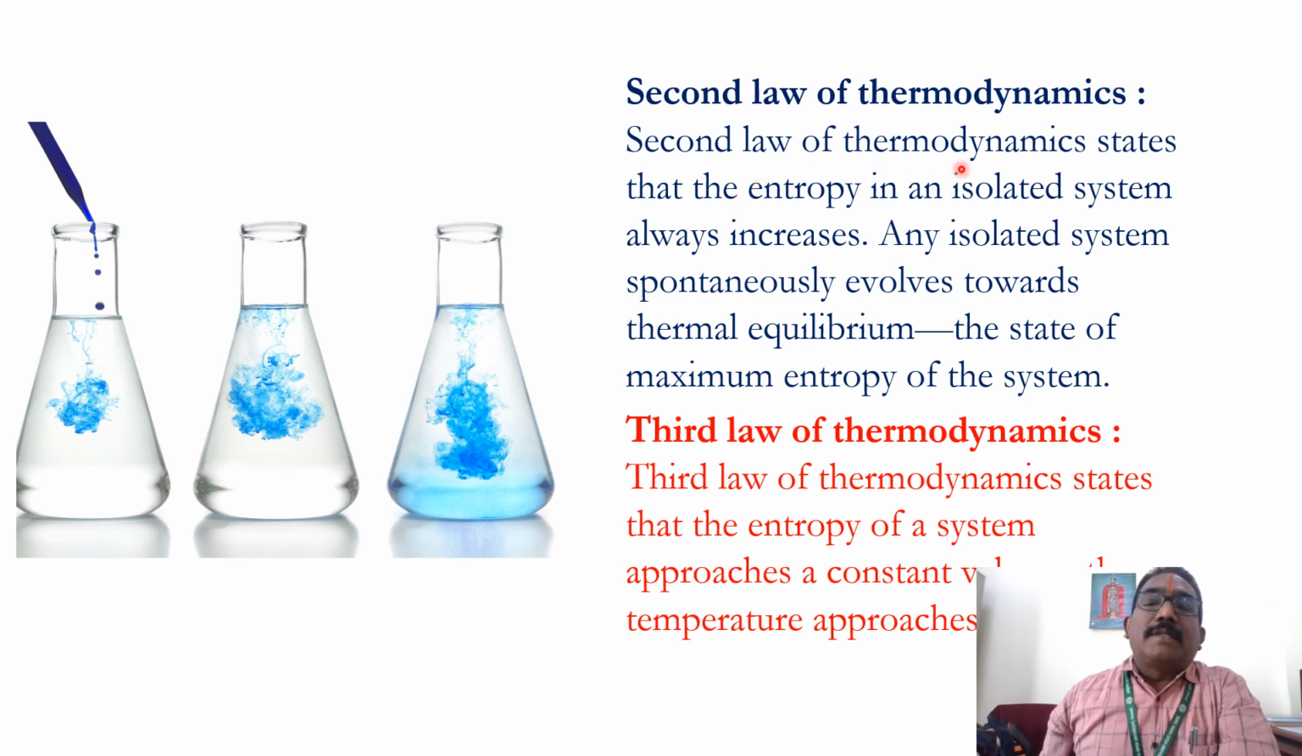The second law of thermodynamics states that the entropy of an isolated system always increases. An isolated system spontaneously evolves towards thermal equilibrium, the state of maximum entropy of the system. These are the two statements of the second law of thermodynamics. The third law of thermodynamics states that the entropy of a system approaches a constant value at a constant temperature. So these are the laws of thermodynamics.